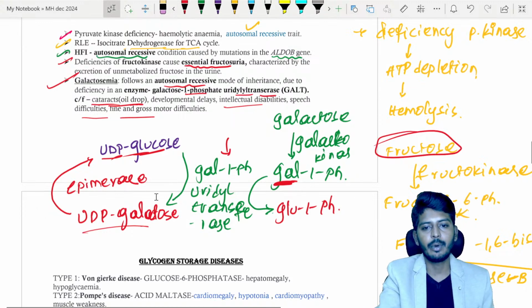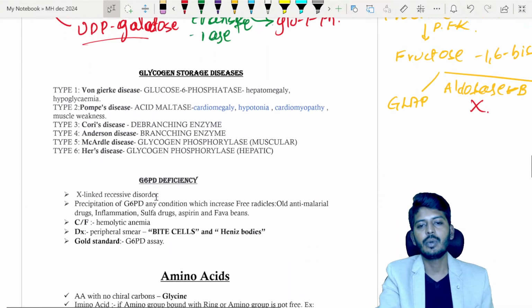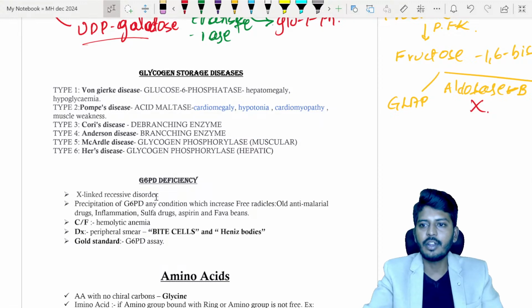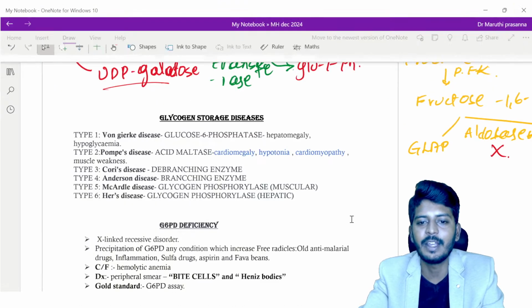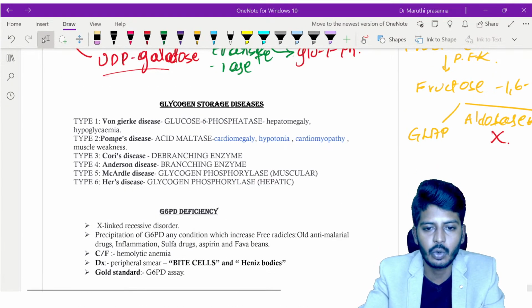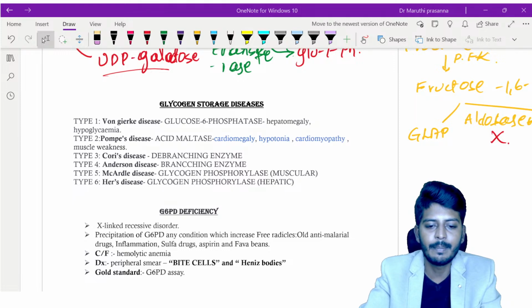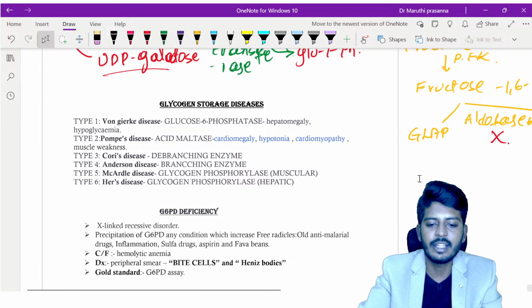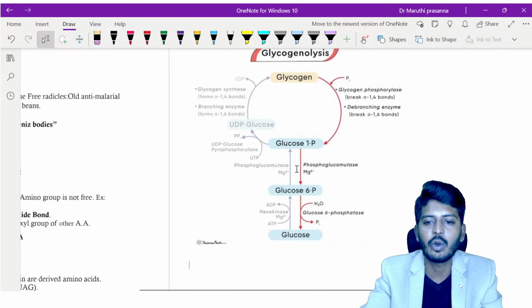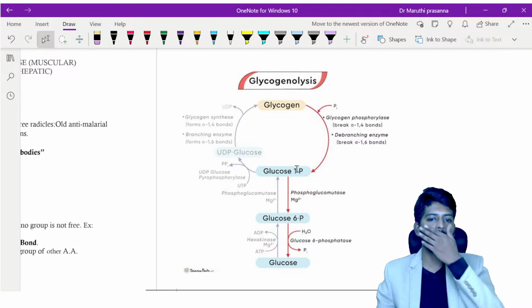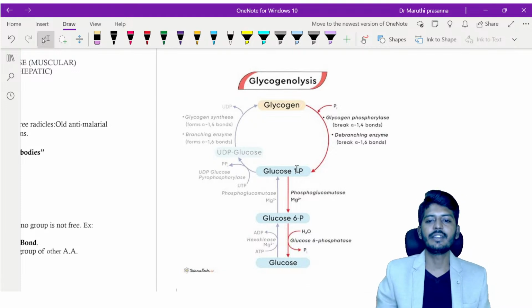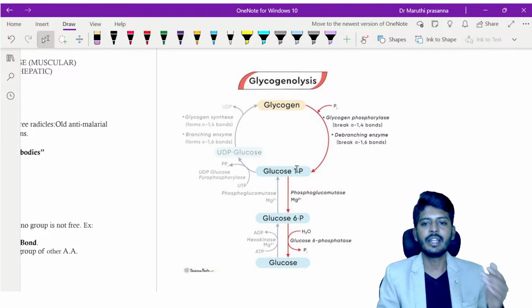So once we understood the galactosemia disorder, let's go to the next one, glycogen storage disease. What is that? Glycogen storage diseases have been a very important and the examiner's favorite question. So let's discuss that. Let me take up one simplified image. This image will be discussing glycogen metabolism, followed by which we will understand the diseases.